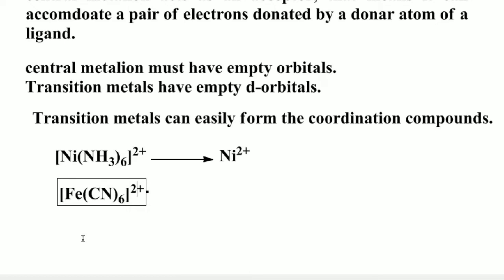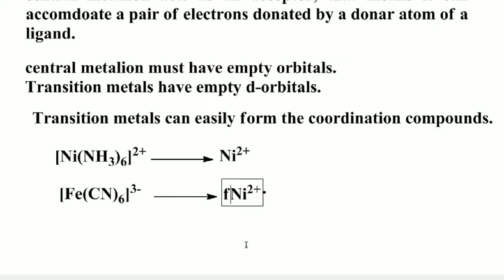In this example Fe3+ is the central metal ion in this complex ion.